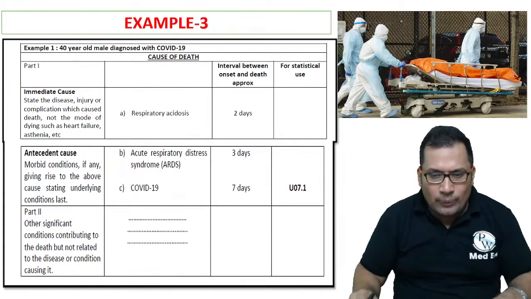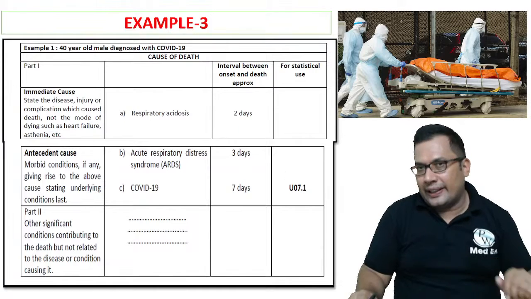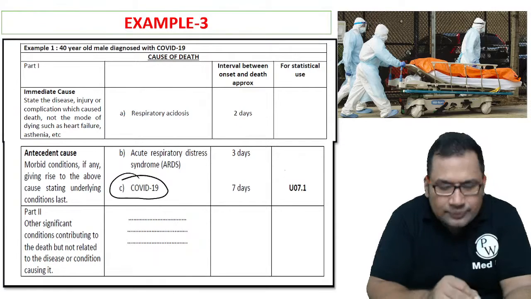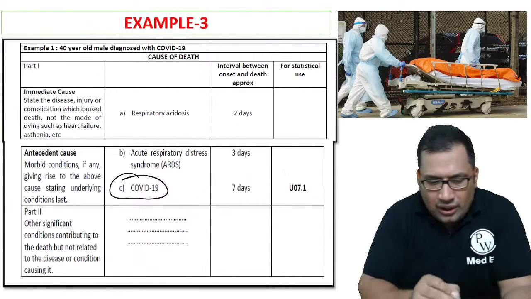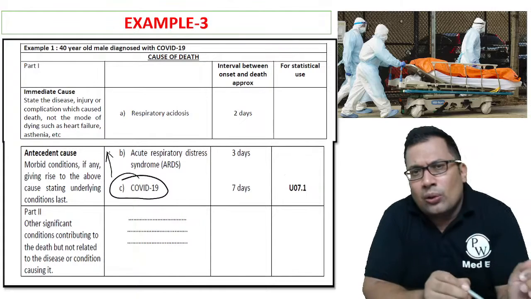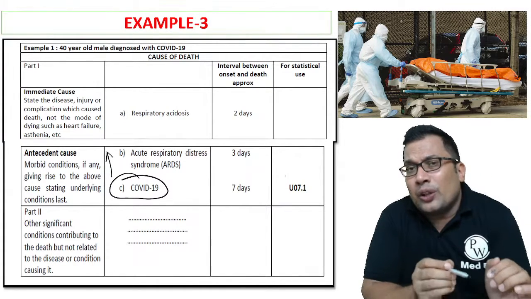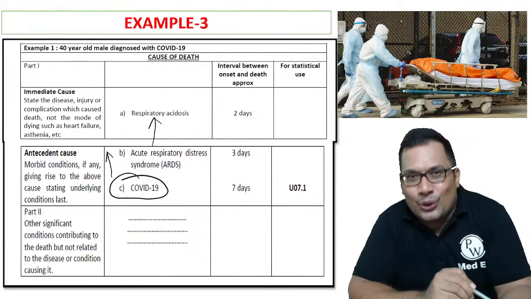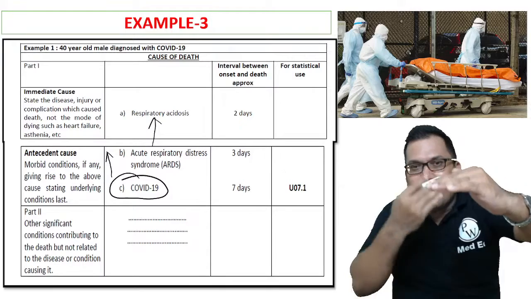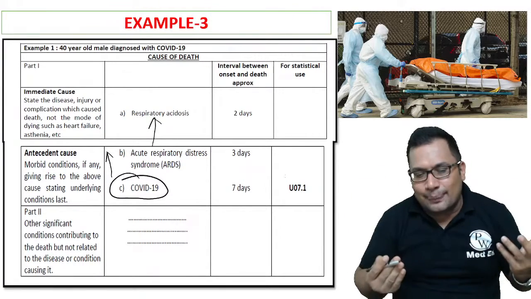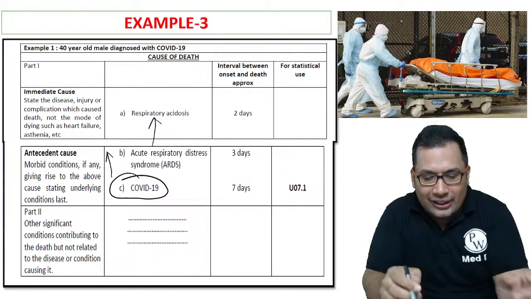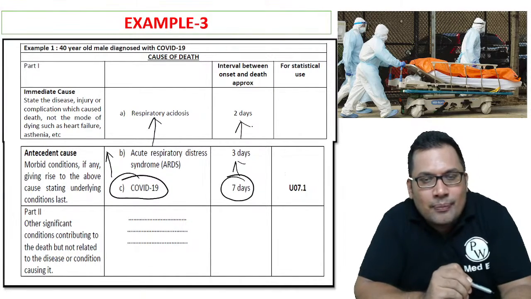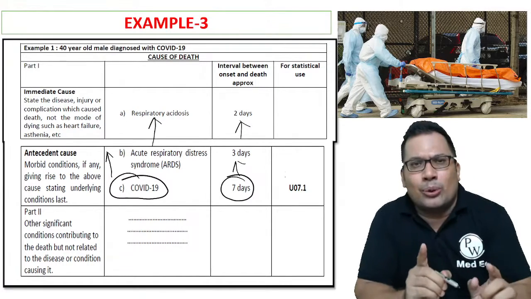Next, one more example related to COVID-19 cases. How to write COVID-19? This must be 1C. The underlying main cause is 1C. One well-known complication of that is acute respiratory distress syndrome, ARDS. Respiratory acidosis is caused by ARDS, and ARDS is caused by COVID-19. Again, you can see the time sequence here: 7 days, 3 days, and 2 days. So the correct sequencing is very important.